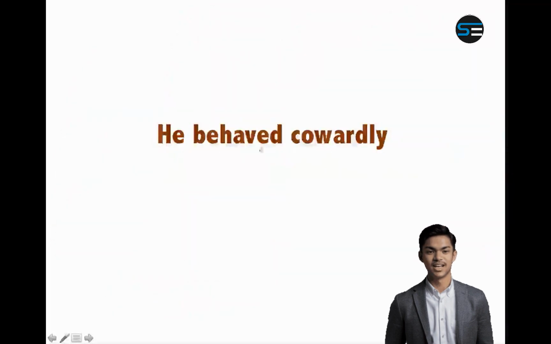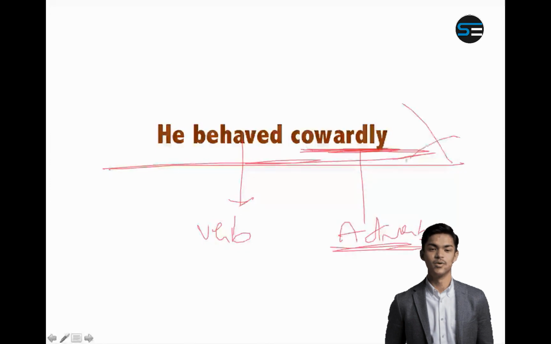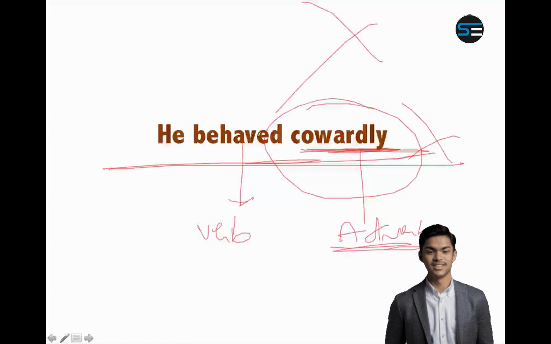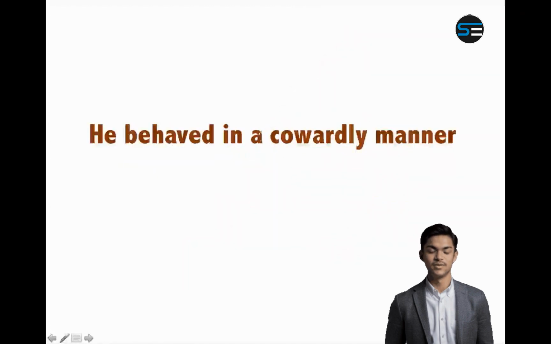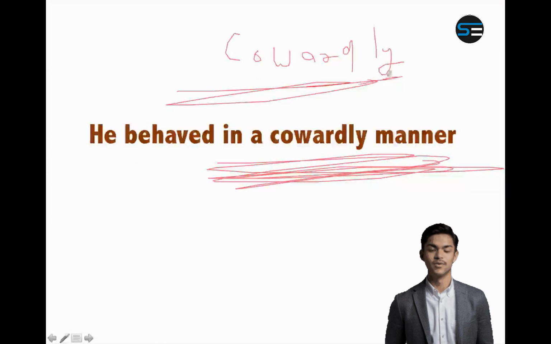For example, he behaved cowardly. Is this correct or not? He behaved cowardly. Now behaved is a verb. So to modify this, you need an adverb. But is cowardly an adverb? No, cowardly is an adjective, so this sentence is wrong. So you will say he behaved in a cowardly manner, because for coward the adverb is not cowardly. Cowardly is an adjective. Here you need an adverb because you are modifying behaved. So you will say he behaved in a cowardly manner.